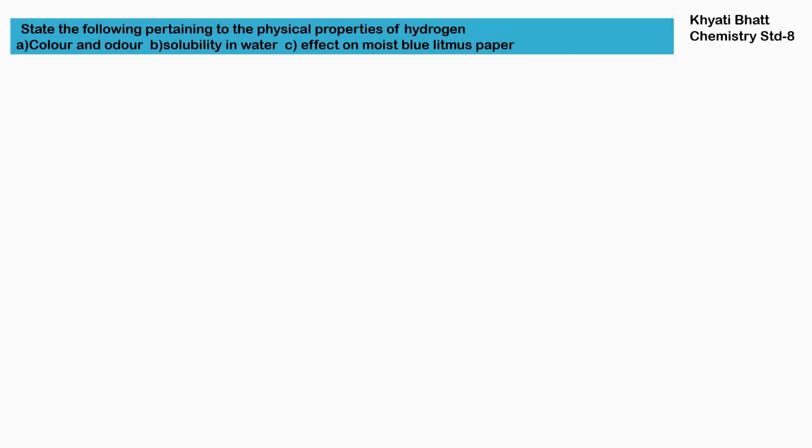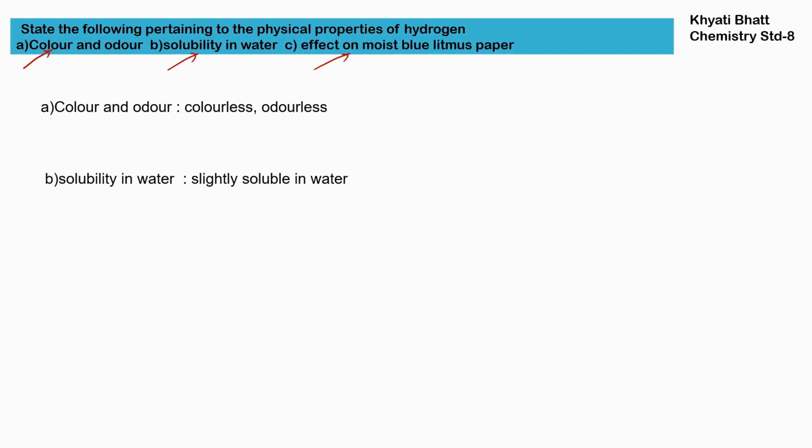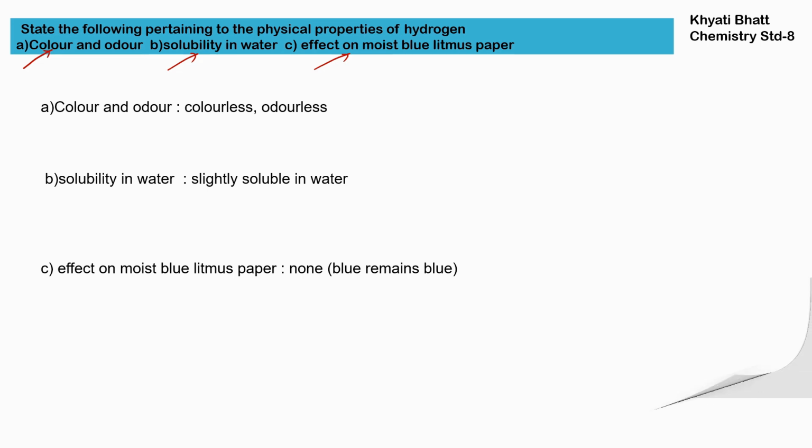Our question is, state the following pertaining to physical properties of hydrogen. We have to list the physical properties of hydrogen with respect to color and odor, solubility in water, and the third one is the effect on moist blue litmus paper. First, color and odor: hydrogen is a colorless and odorless gas. Hydrogen is slightly soluble in water, and its effect on moist blue litmus paper is none. That means the blue litmus paper will remain blue.